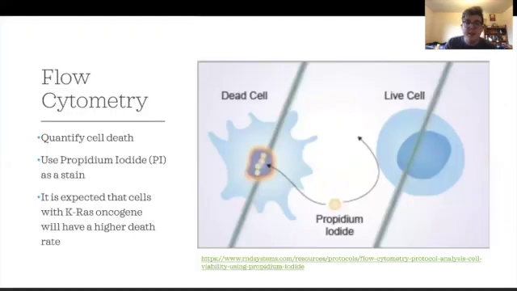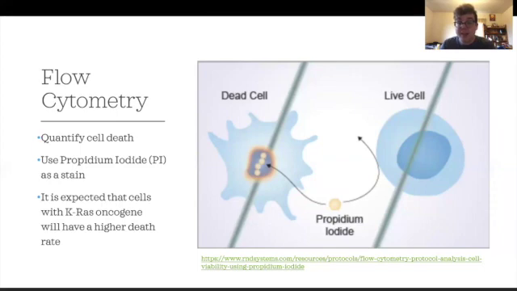And we are injecting these fibroblast cells with KRAS, so we're going to expect that some of these cells are going to die. And to quantify this cell death, we could use propidium iodide. As we know,